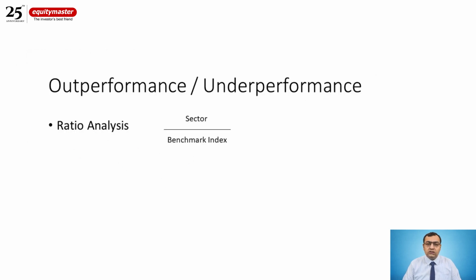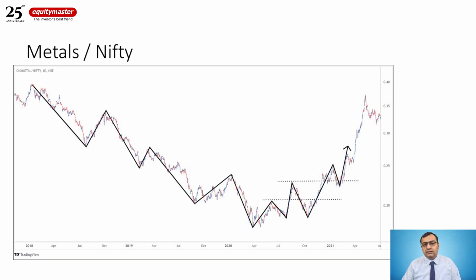The third approach is that I use ratio analysis to identify the outperformance or underperformance of sector indices against the benchmark indices. So what is ratio analysis? I've done a video on ratio analysis as well, so you can get the details on how to use it. In simple terms, I take a sector and divide its prices by the benchmark index, be it the Nifty, CNX 500, whatever you are looking at. So in this case, this is the metals index, the same chart, which I've divided by the Nifty prices.